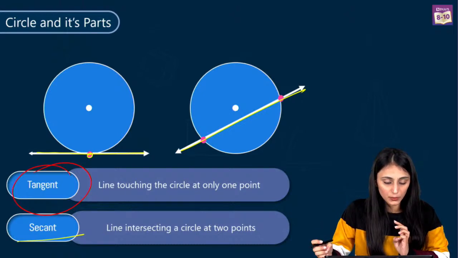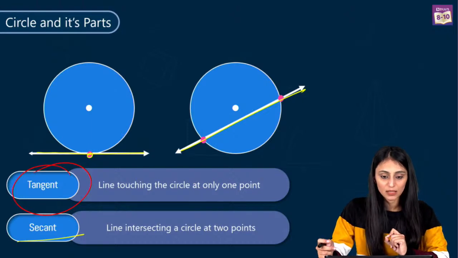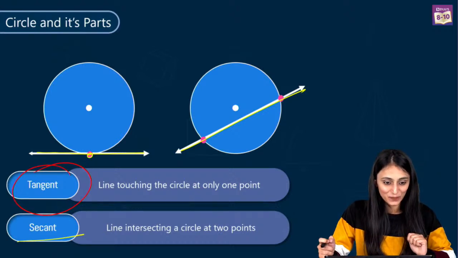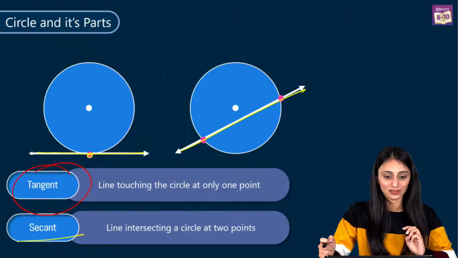Yes, that's a tangent. And that's the beauty of this chapter. There are only two theorems here. This is not confusing. That's very simple.